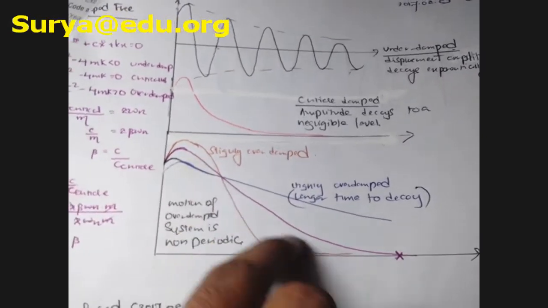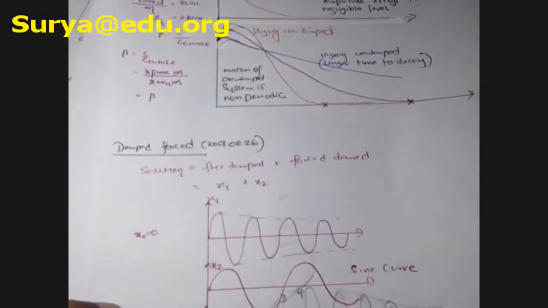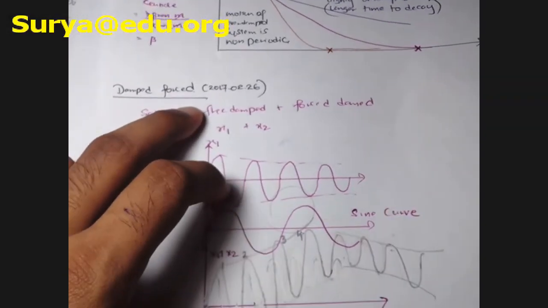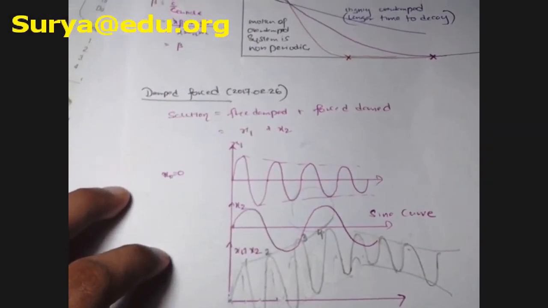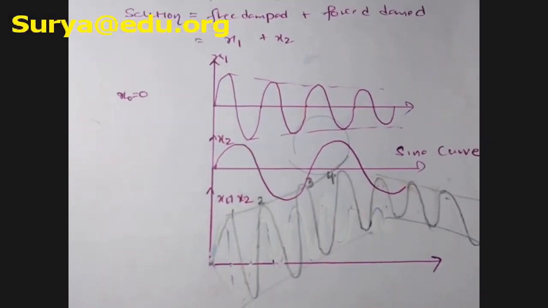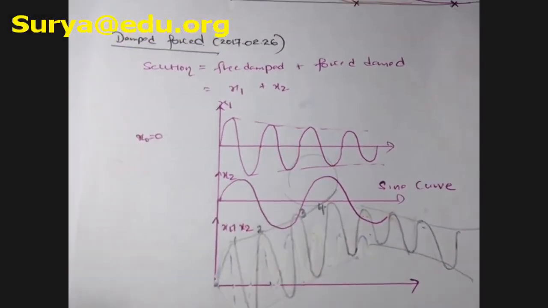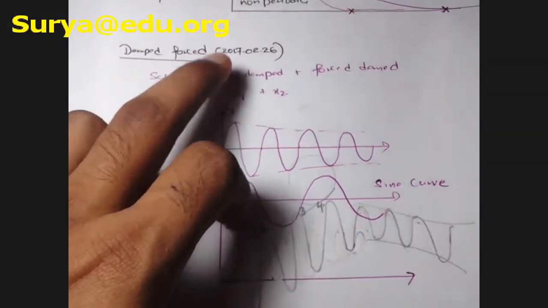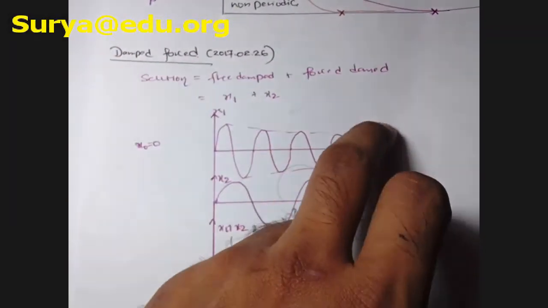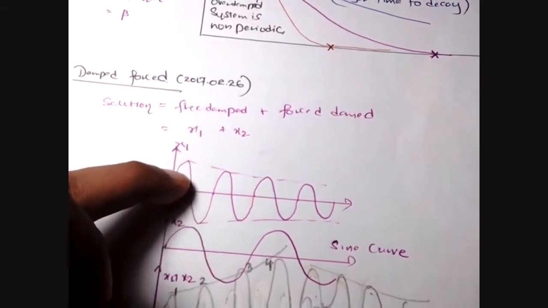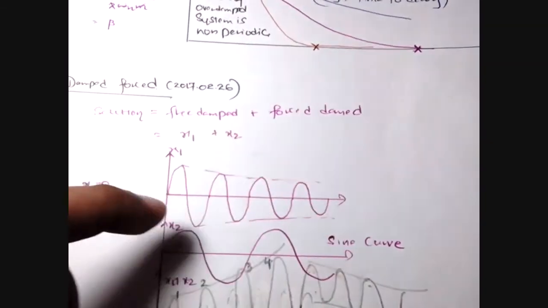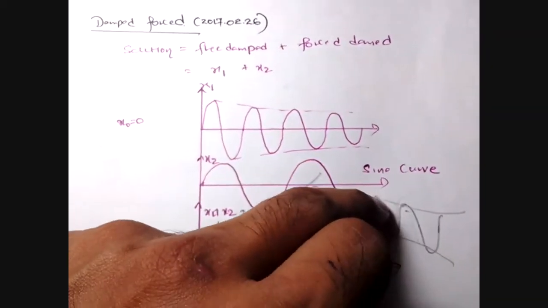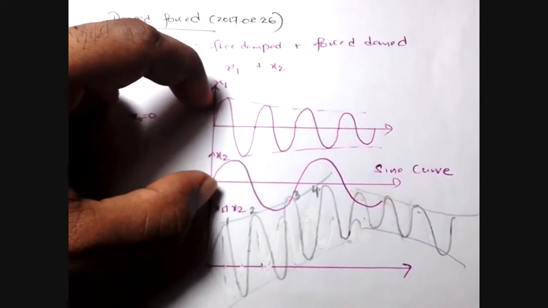That's the response curve for that. Some very important curves are there. Let's go to this one: damped forced, the hardest part. In the case of damped forced, there are two types of response. When solving damped forced, we separately solve for free damped, then separately for forced damped, because we are going to sketch them separately.